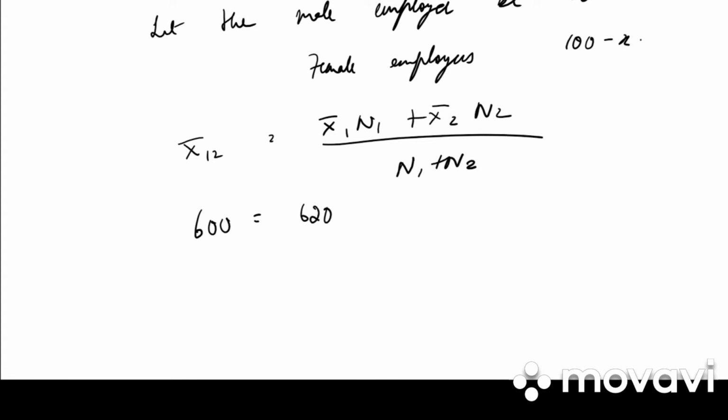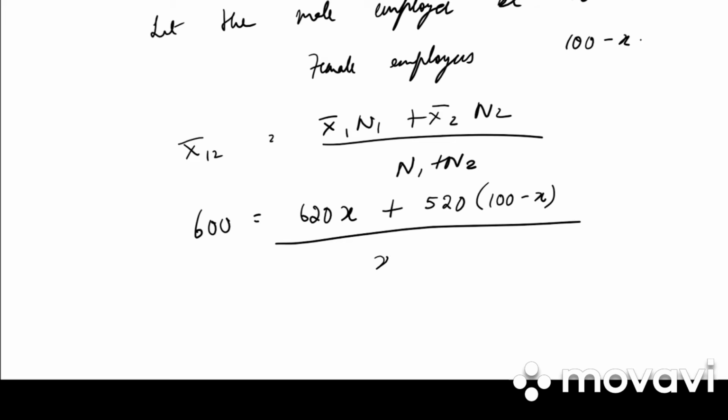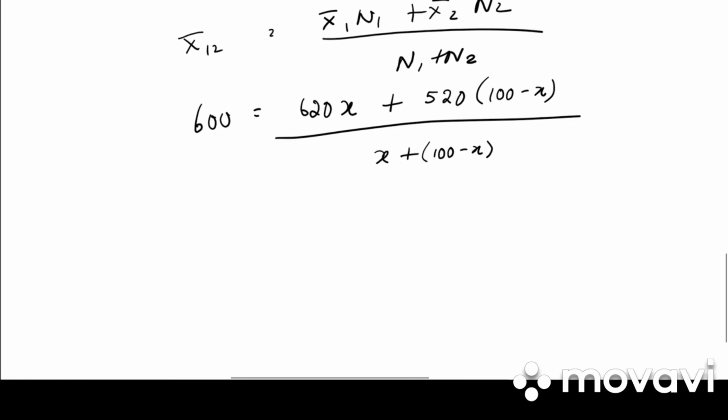Instead of n1 I'll be writing x plus 520 into 100 minus x divided by x plus 100 minus x. Instead of n1, male, I took it as x, n2 is female, I took it 100 minus x.